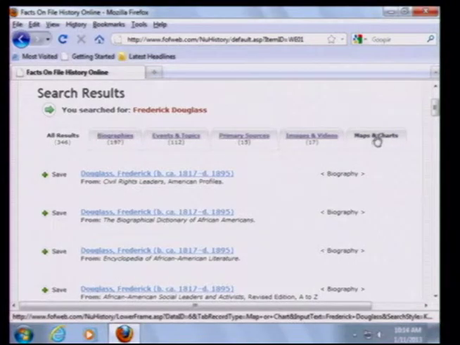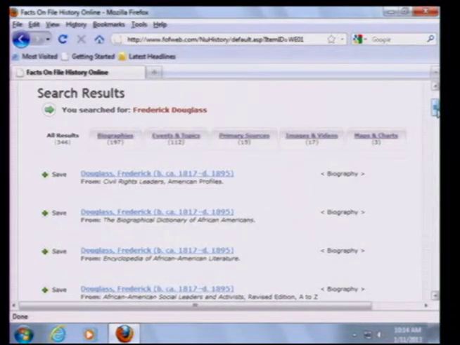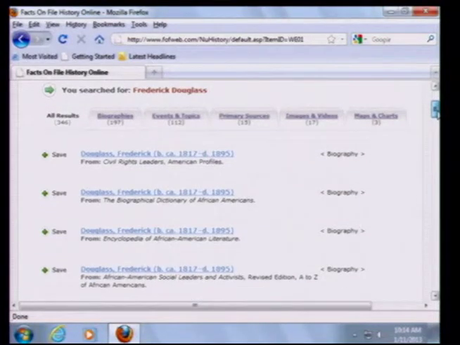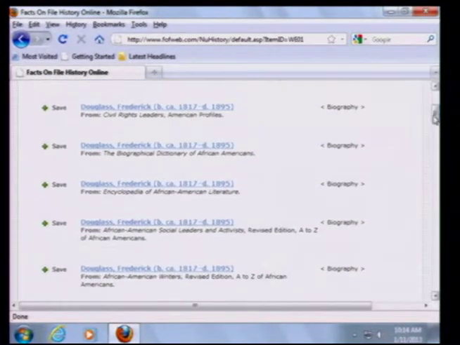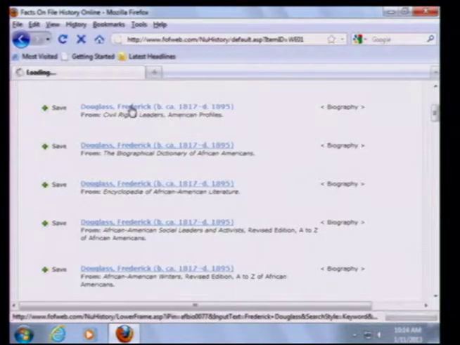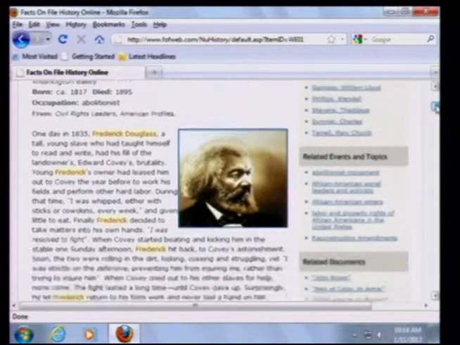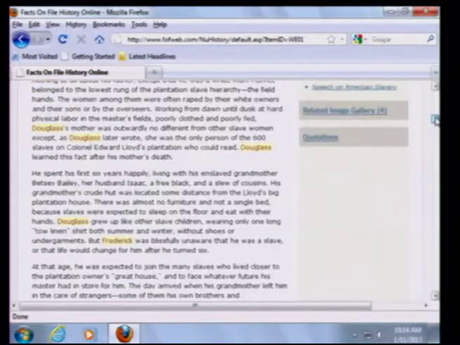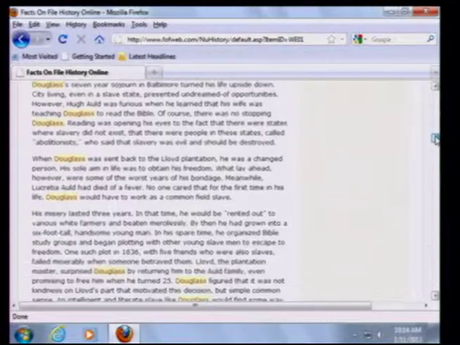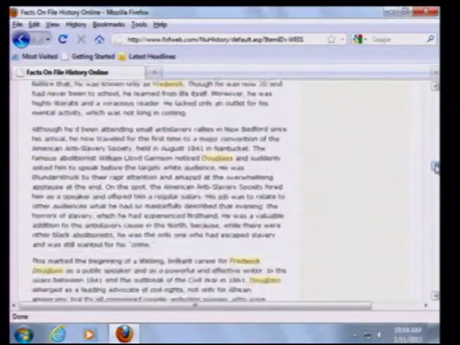So the really cool thing about the Facts on File online databases is that they offer you multiple media formats, a lot of information. So coming down through the list here, you notice that we have a number of biographies of Frederick Douglass. We'll just click on one of these just to show you what it looks like. And you can come down, there's a good picture of him, and then we have his life story, and quite extensive information.